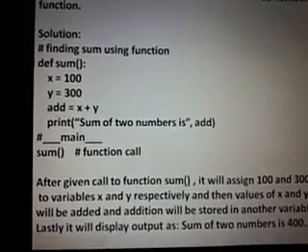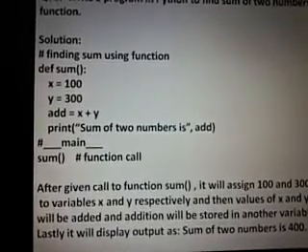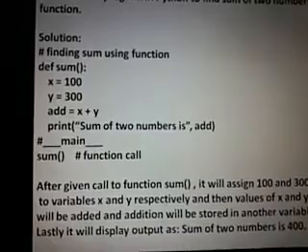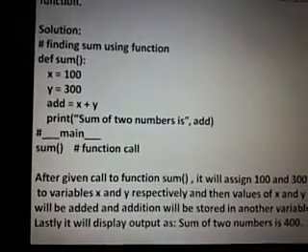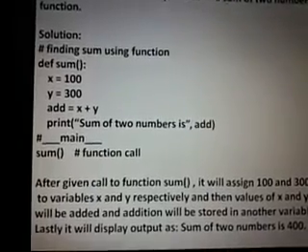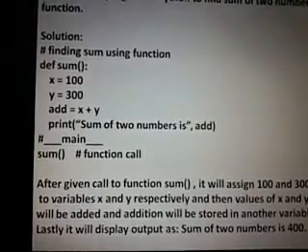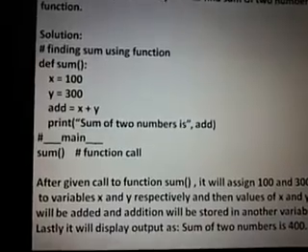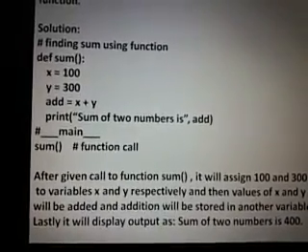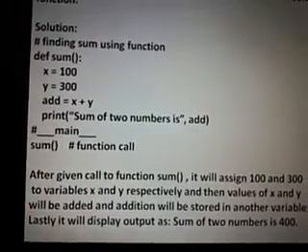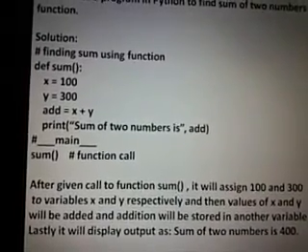I repeat, the main block is known as caller and sum is the function called, so sum is going to be known as the called function. When the call is given to the function definition, your function definition sum is carrying four statements, meaning your function sum has a block which consists of four statements.